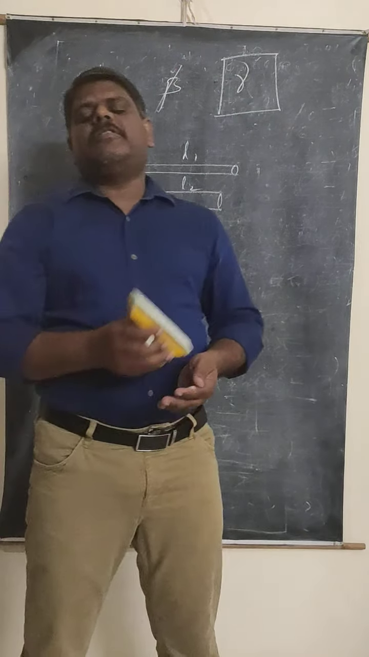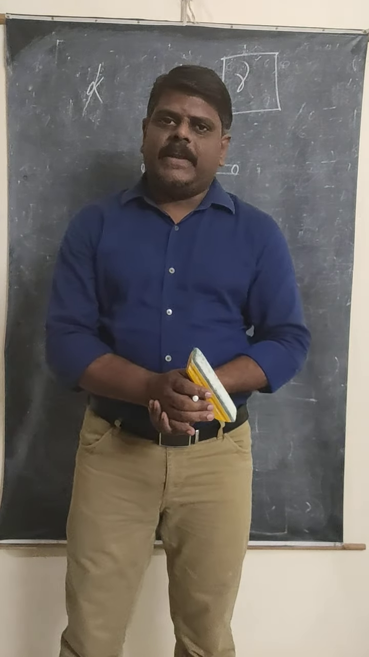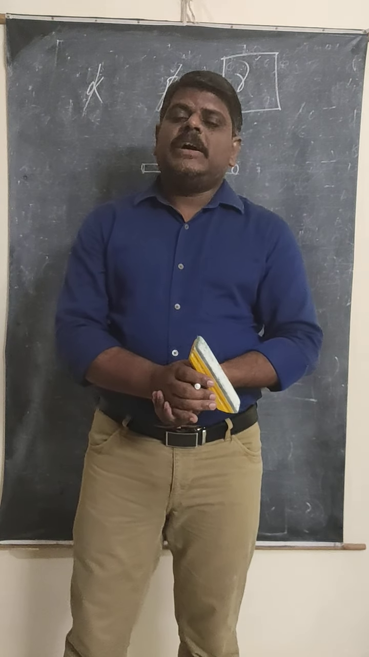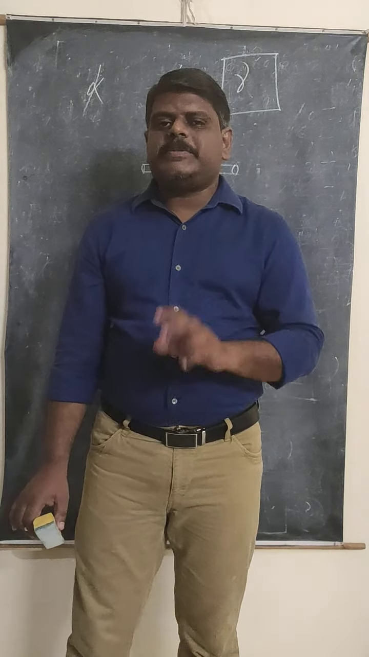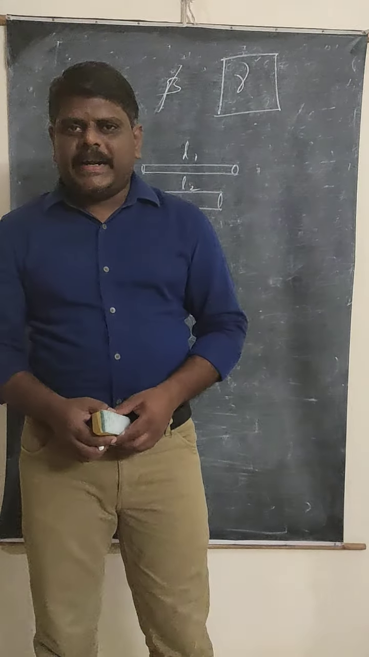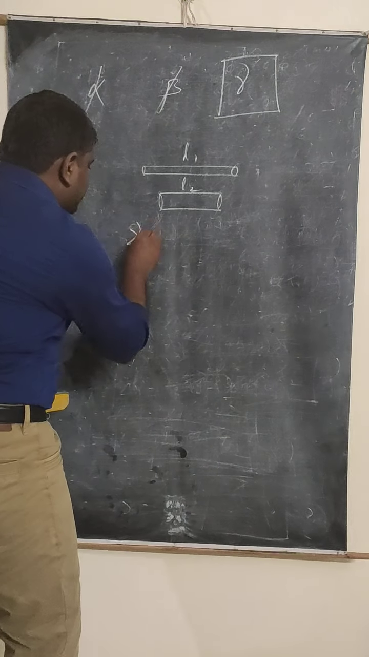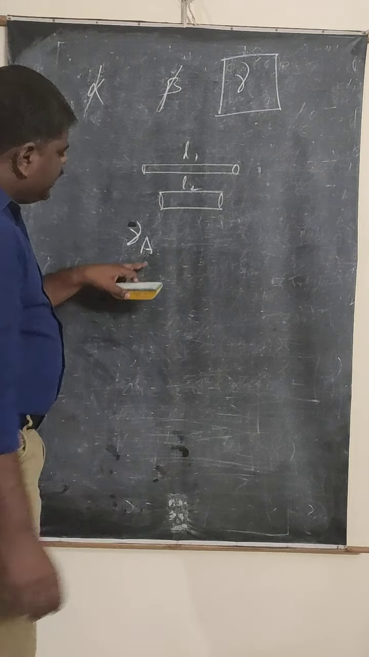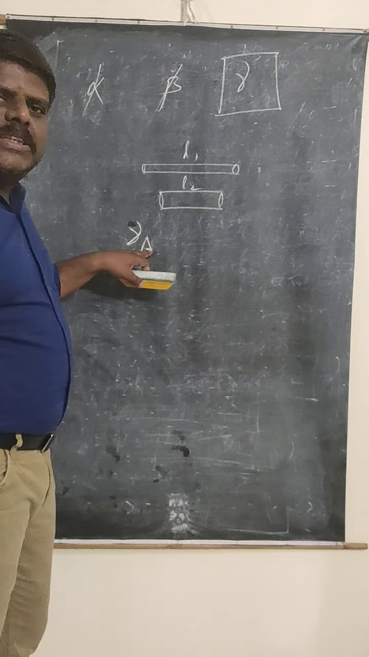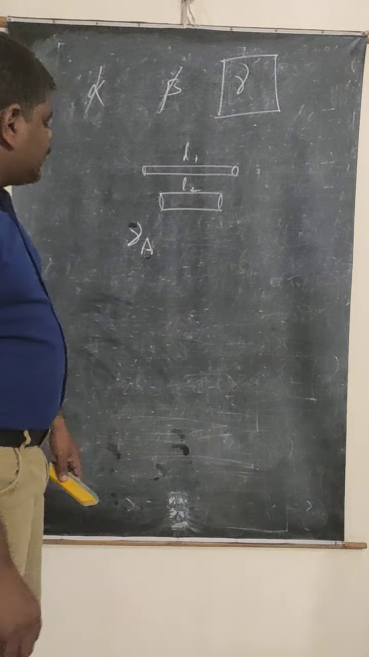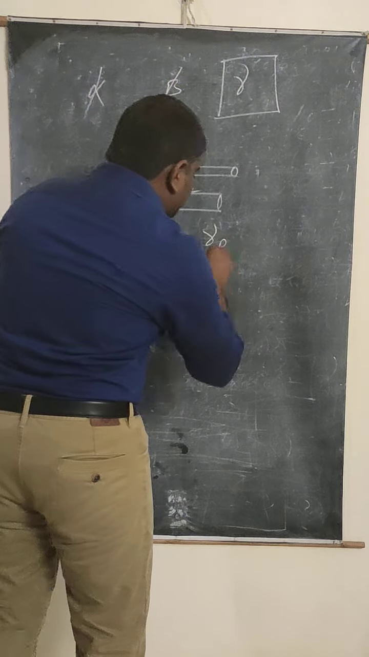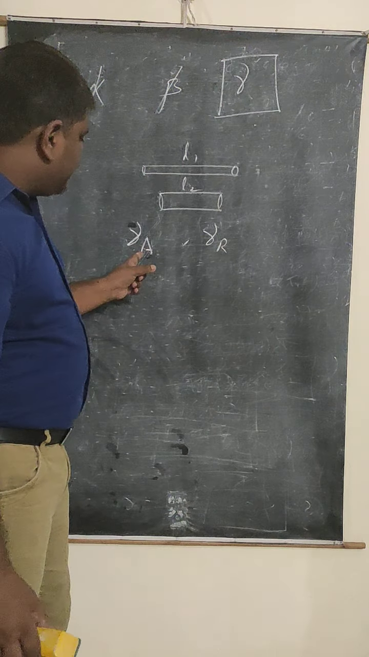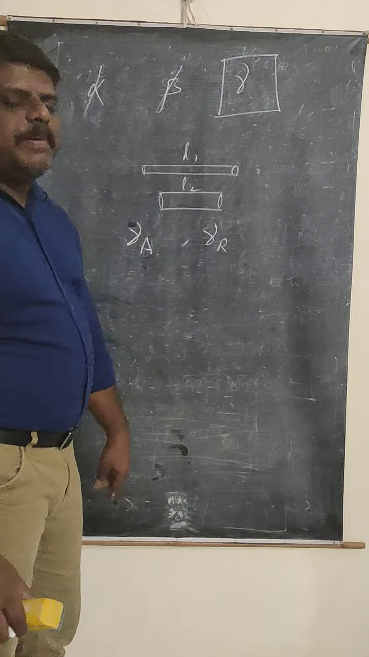Now there is one more important complication here in the case of liquids. When you refer to the volume coefficient, this volume coefficient is again classified into two types for liquids. The first one is called the coefficient of apparent expansion, represented by gamma A. Here you can use either capital A or small a as the suffix. The second one is the coefficient of real expansion, gamma R.